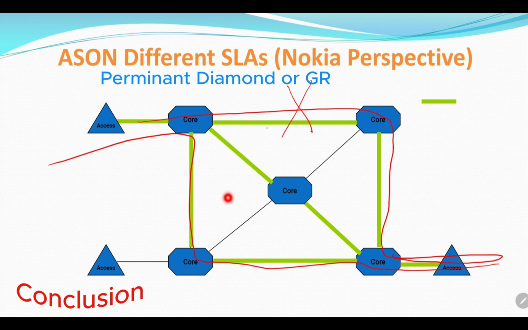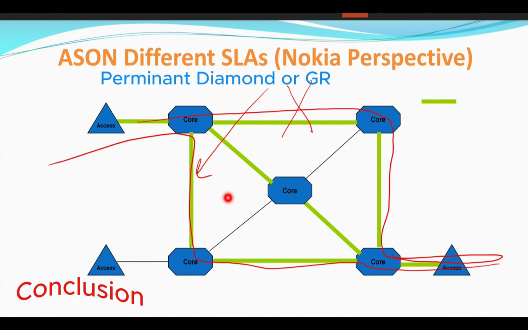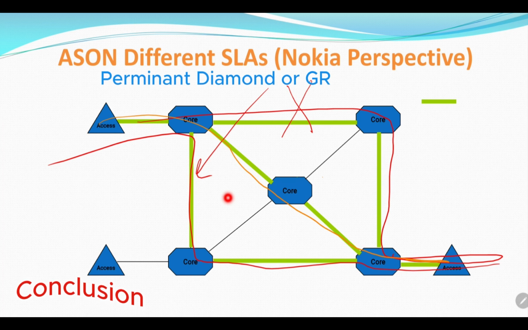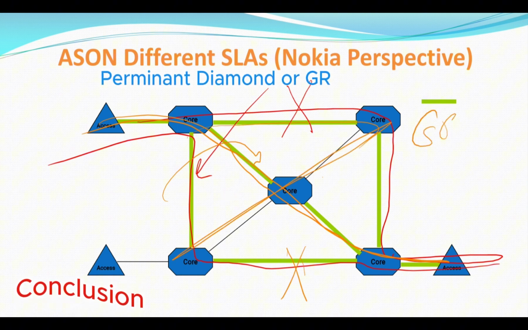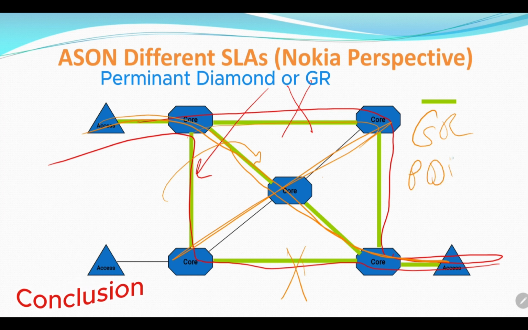If this one goes down, it will switch directly to the second one and try to calculate a protection route again for the impacted service to be ready. If this one also goes down, it will switch here and try to calculate a third route. And this one is called guaranteed restoration or diamond.